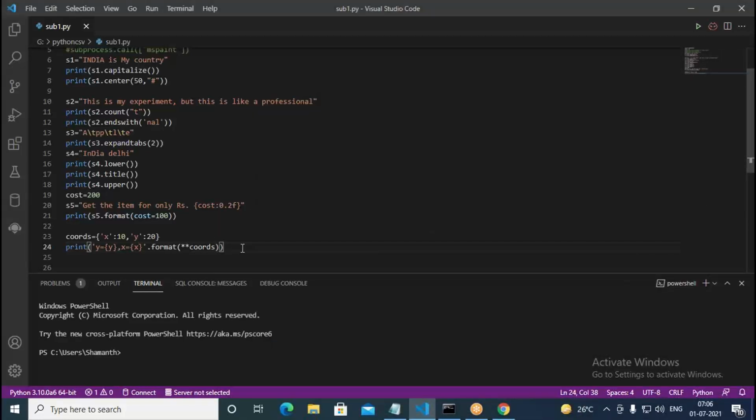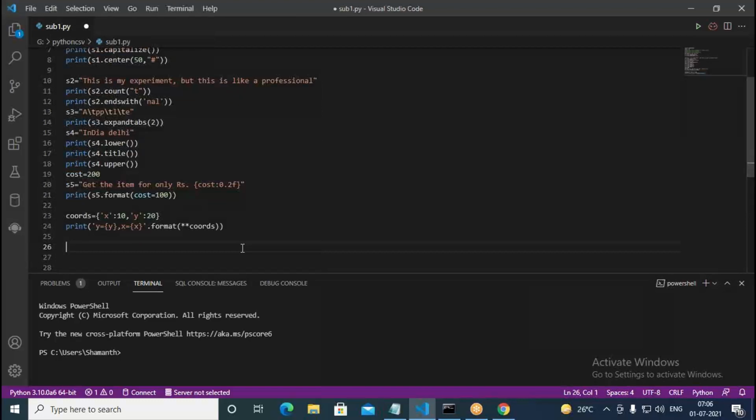Okay, now next thing is we look into index. There's a method called index, and one more thing is about find. We have two things, one is find, the other one is index. First we see with find, then we look into index. We have a sentence called s5. From s5, I want to find out whether some word is available or not.